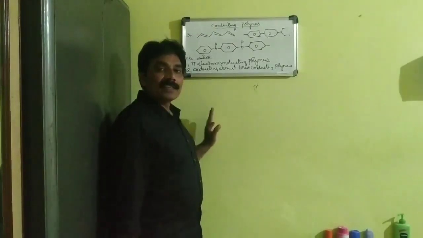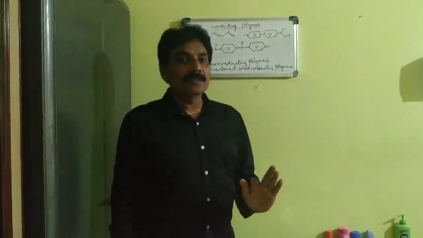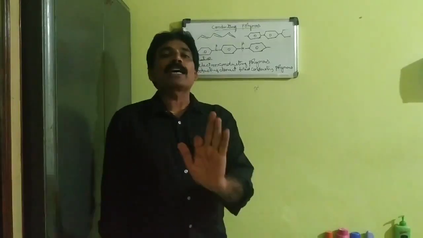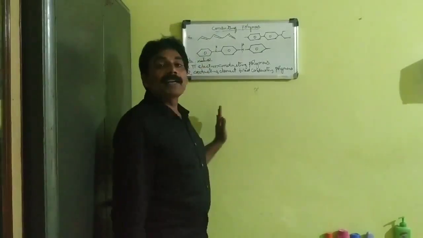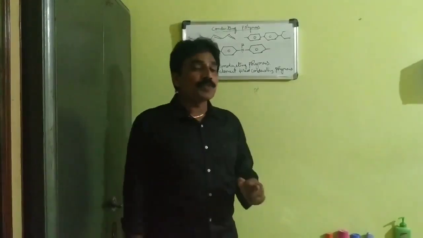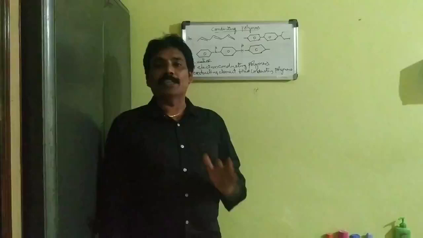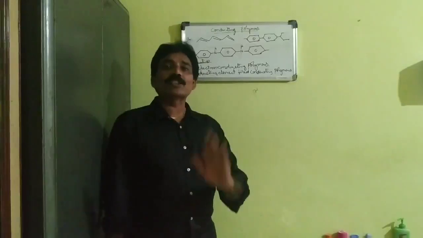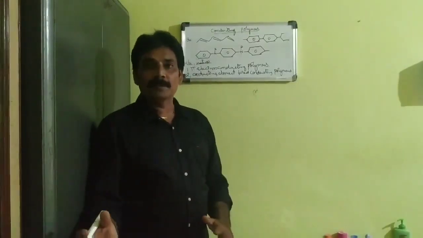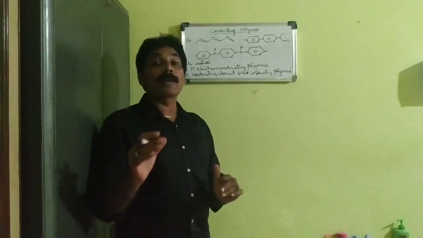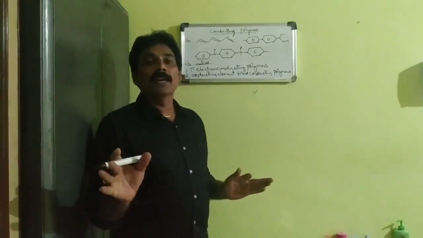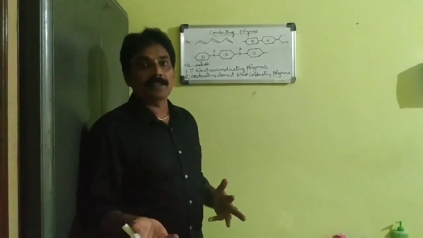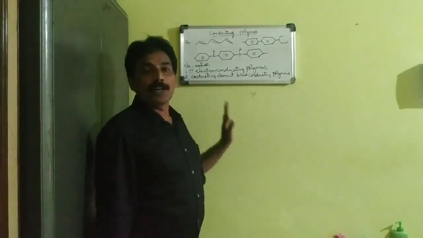The fourth one is blended conducting polymers. This type of polymer is a blend of a conventional polymer with a conducting polymer, known as a blended conducting polymer. Next, the fifth one is coordination conducting polymers. Here, charge is transferred from complex compounds to the polymer, so the conductivity of the polymer is improved. That is the coordination conducting polymer.